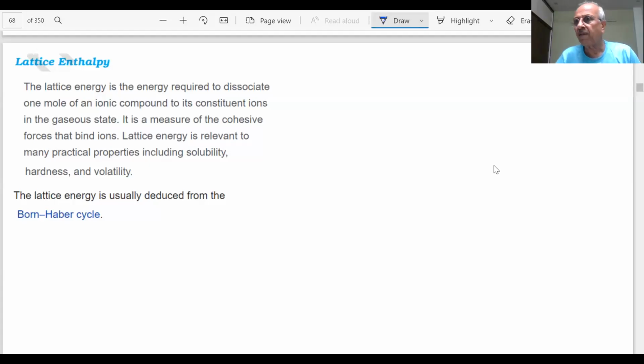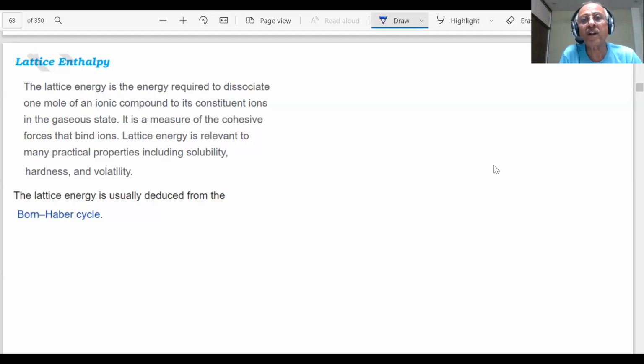Good evening, and I welcome you students for a very important topic, which is a very useful and important idea and concept which is written on the board. A lot of questions are asked on this also, and that is lattice enthalpy, students. What do you mean by lattice enthalpy?